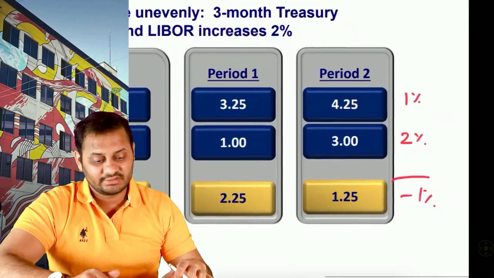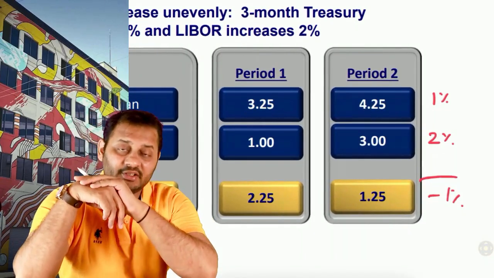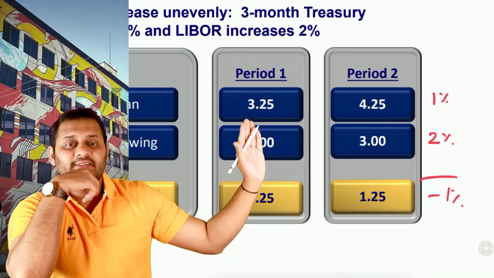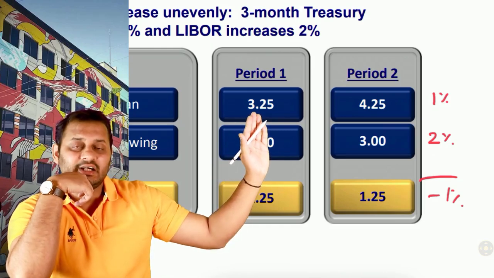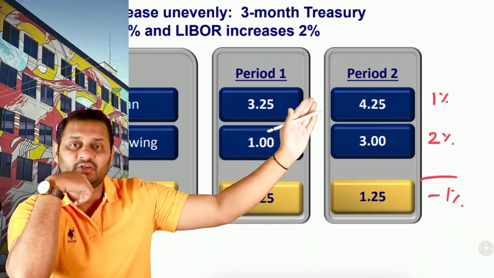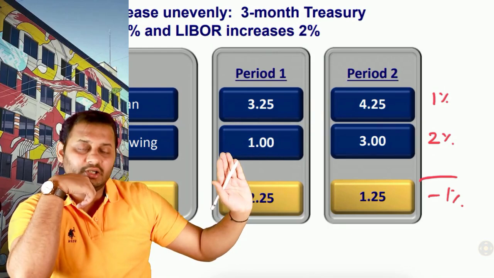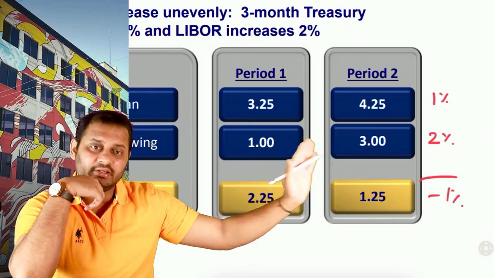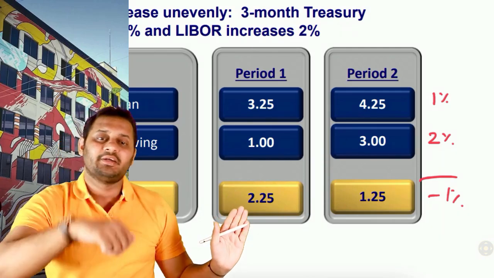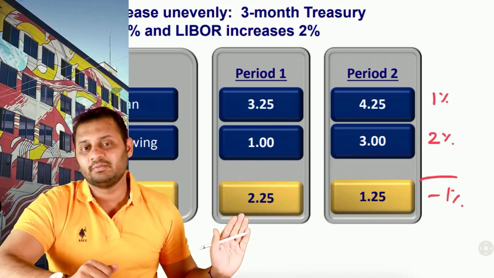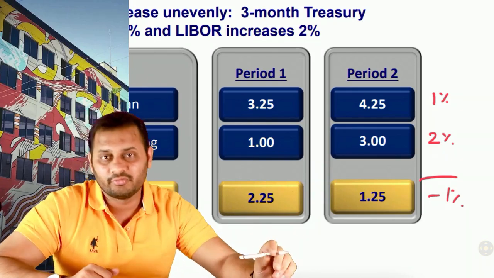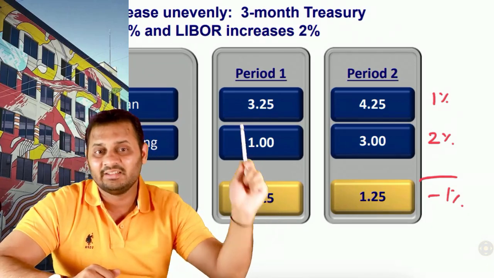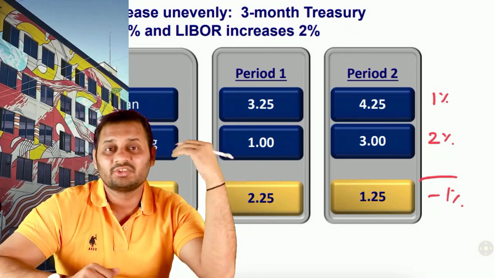Now what happens is, because the bases are different, the changes in both of them will not be the same. So if the interest rates on Treasury bills are increasing by 1%, it is not necessary that the borrowing will also increase by 1%. It can increase by 2% as well, right? So here you can see earlier you were earning 2.25 as a net interest income, and now you are earning only 1.25 because the change here was higher than the change here. So this is called a basis risk.